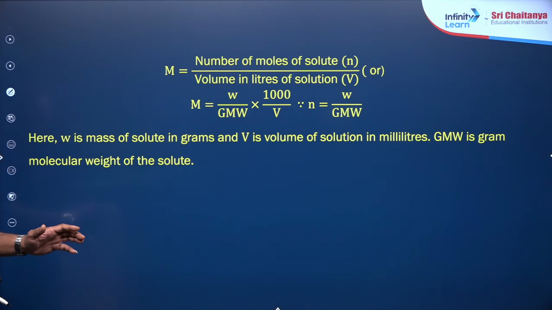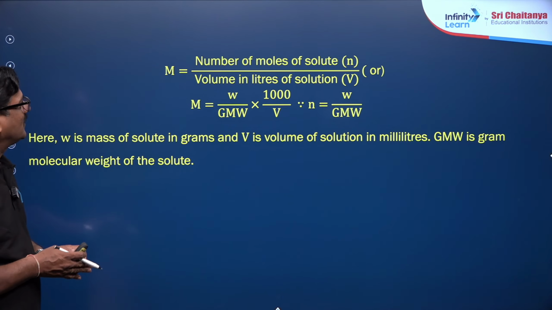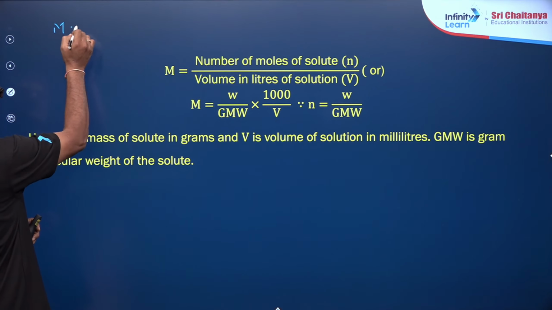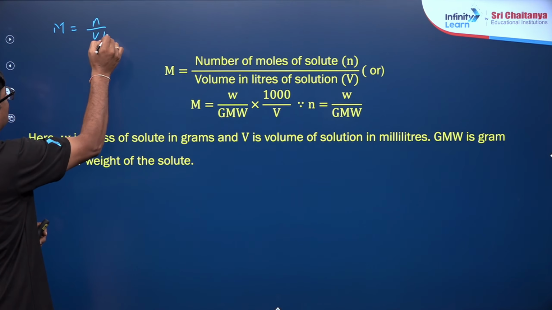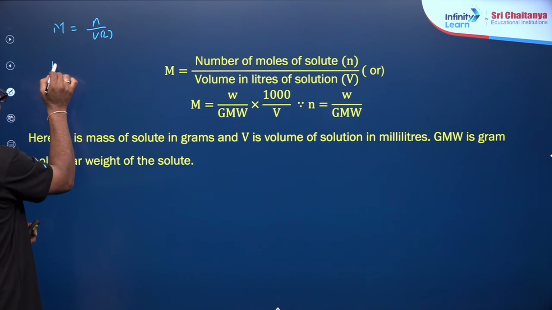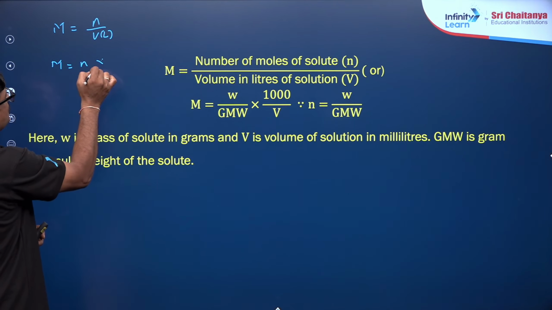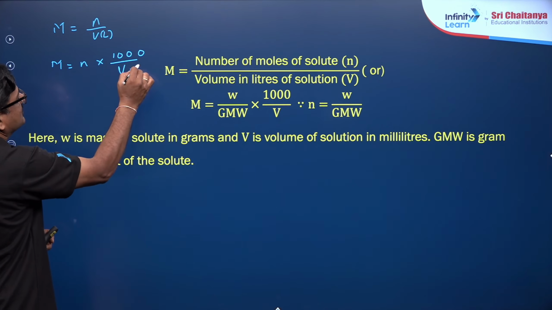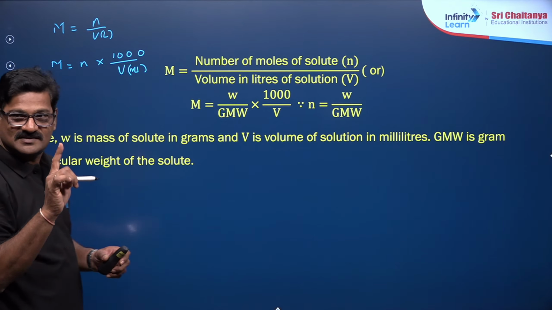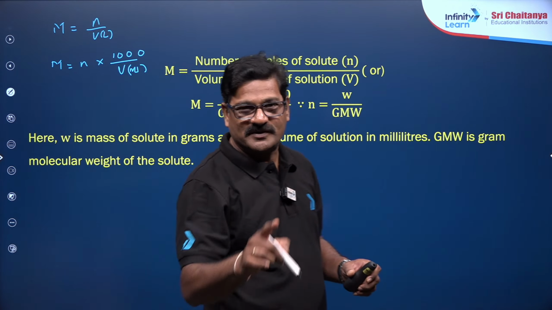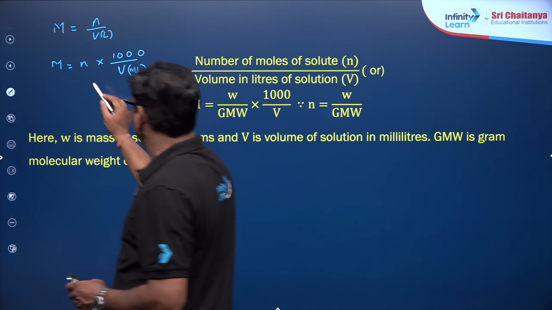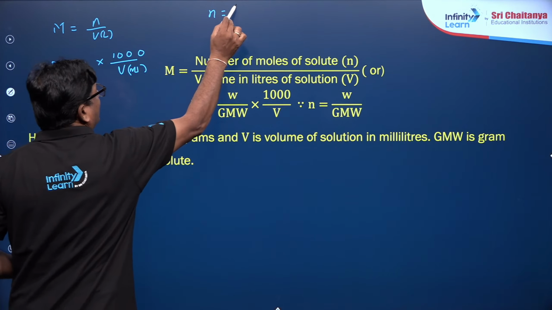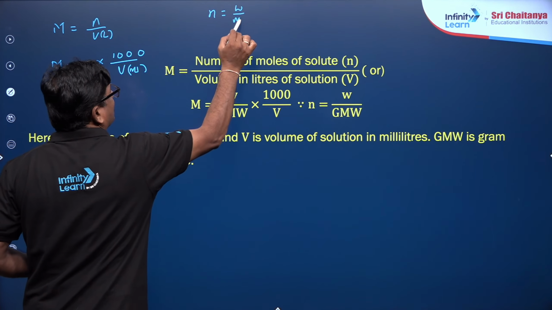You can see these number of moles. Molarity is equal to number of moles by volume in liters. So molarity can be written as number of moles into 1000 by volume, expressed in milliliters. You know, number of moles is equal to weight of the substance by molecular weight.